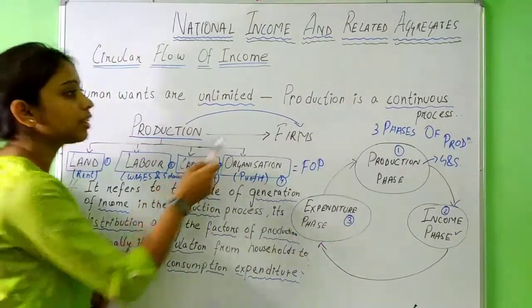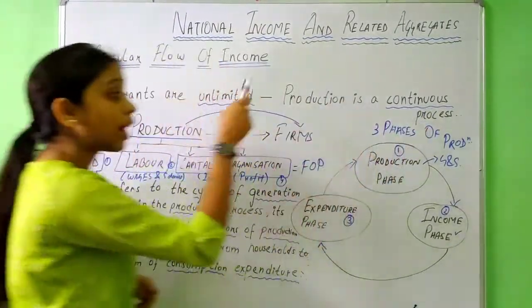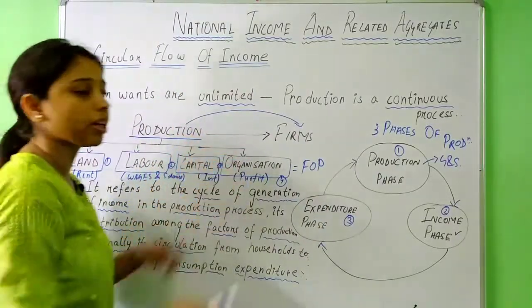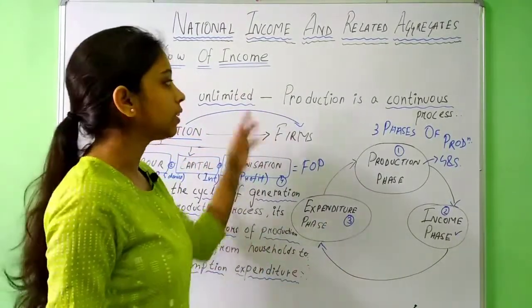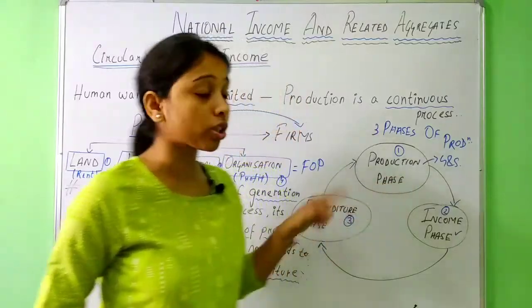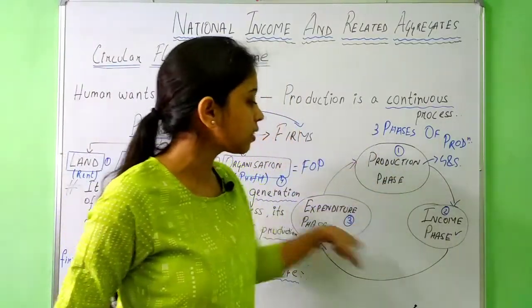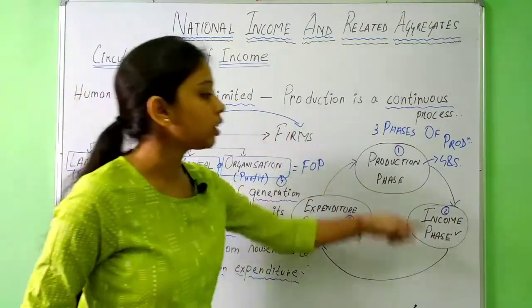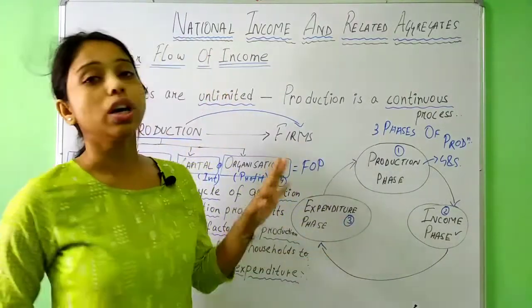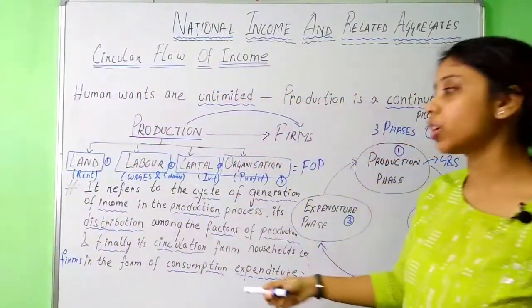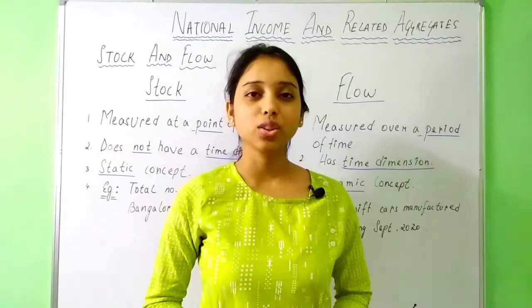Okay, so as I said, production is a continuous process. Why? Because human wants are unlimited. We continuously keep on demanding. That's why production is a continuous process, and that's why these 3 phases don't stop in an economy. It continuously moves from one phase to another. So this is how we summarize the definition. Okay. So let's continue with our next topic.